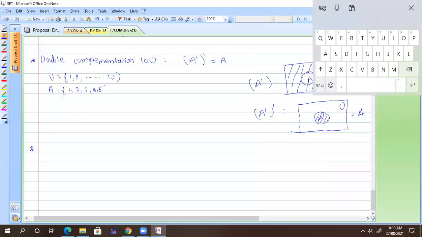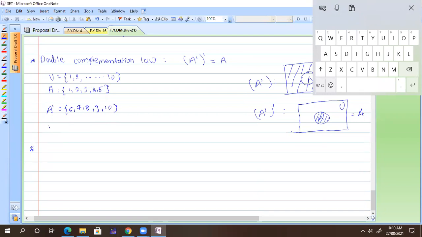Now tell me what is my A complement. It is the part of the universal set which is not a part of A. That is nothing but 6, 7, 8, 9, 10.